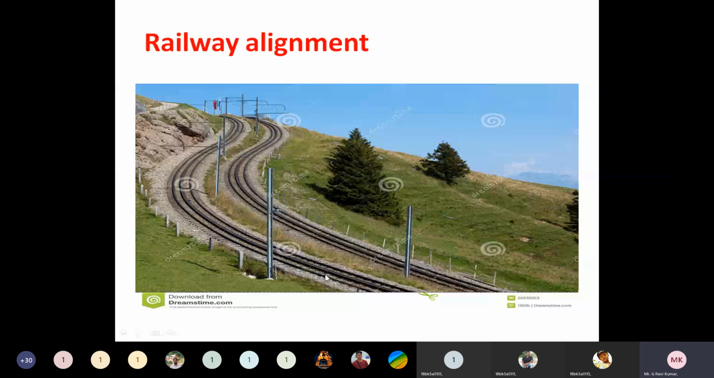So this is also vertical alignment. In this also the railway line has been constructed with some slope. Understand? The railway alignment which has slope is considered as vertical alignment. And the railway alignment which does not have slope, or which is flatter, may be considered as horizontal alignment.